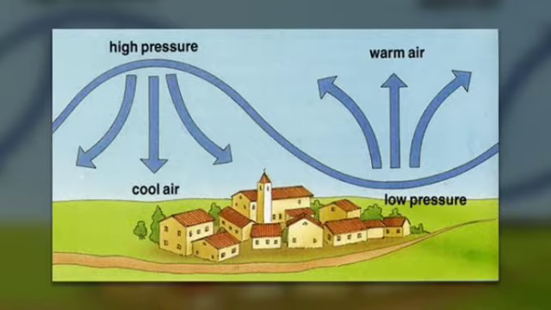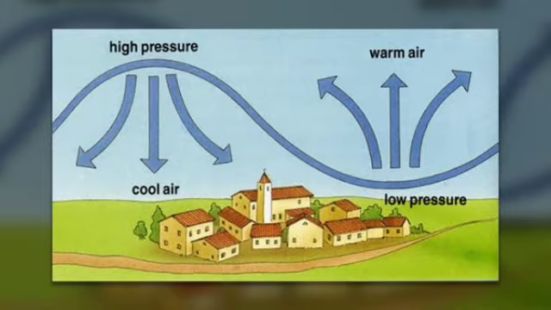Now see, whenever there is a big difference in air pressure, at that time winds blow with a greater velocity. Suppose there is a large difference in the air pressure, so at that time, students, what happens?